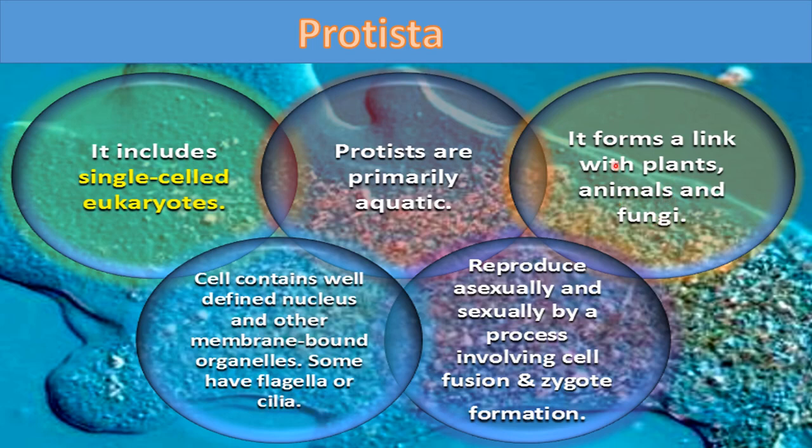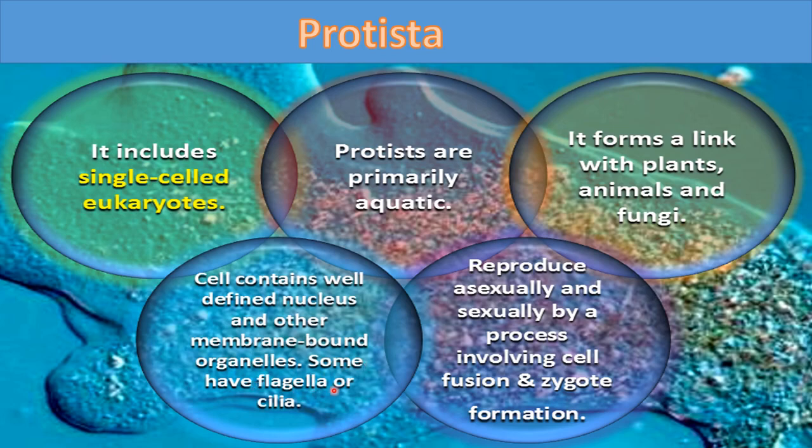So some of the characteristics of Protista are similar to the plants, some are similar to the animals and some to the fungi. So they form a link between all these. Then the cell contains a well-defined nucleus and other membrane-bound organelles. As these are eukaryotes, a well-defined nucleus and other membrane-bound organelles are present because these are characteristic features of the eukaryotic cell.